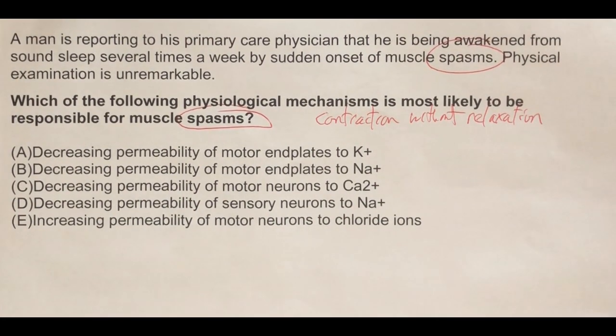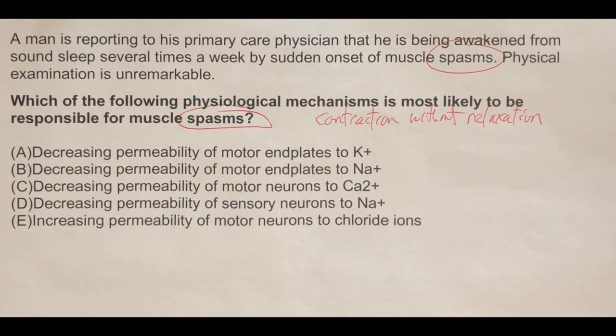That's why it's so painful, because when we get contraction without relaxation, pain receptors can be stimulated. And pain receptors then, being stimulated, cause us to stop what we're doing. And maybe when we stop what we're doing, the muscle will relax. So that's the logic behind a muscle spasm.